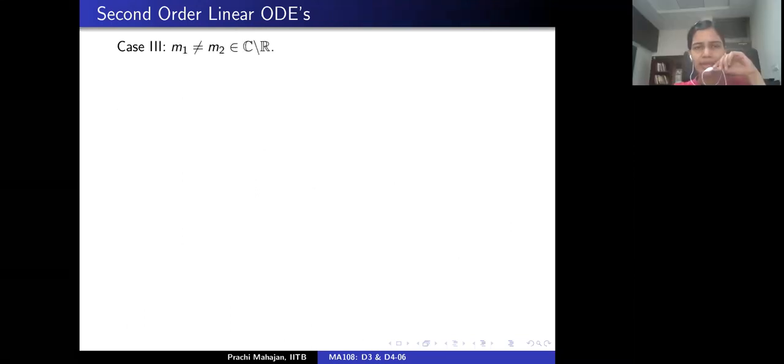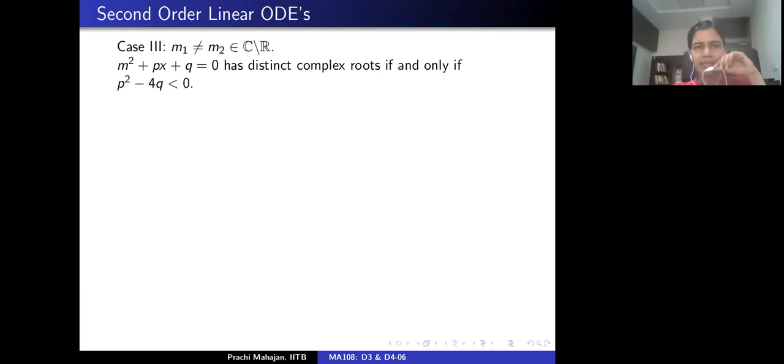Okay. So let's look at the third scenario. We had a characteristic equation which is a quadratic polynomial, m square plus pm plus q equal to 0. I will fix this typo. Suppose this has distinct complex roots.